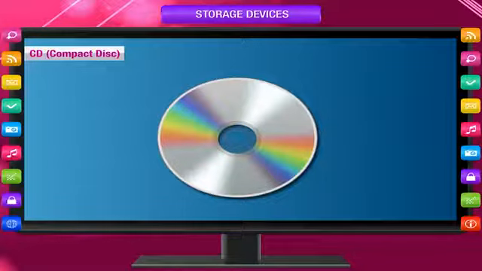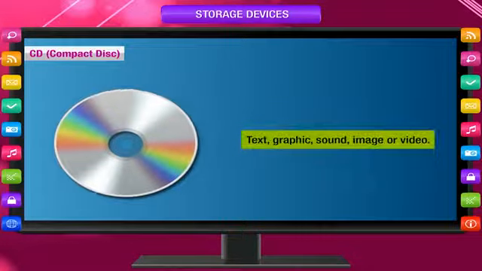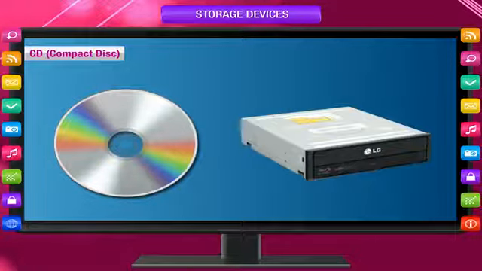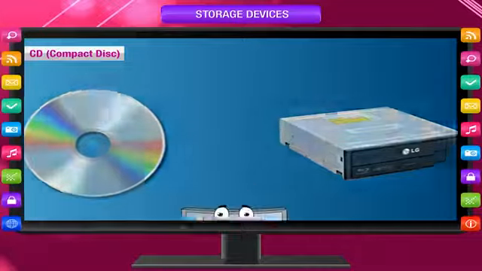CDs can hold any kind of data. It may be text, graphic, sound, image, or video. The CD drive is used for reading or writing information from a CD. Nowadays, CD writer has become an essential component of a computer system. We can also erase and rewrite on a rewritable CD using a CD writer.